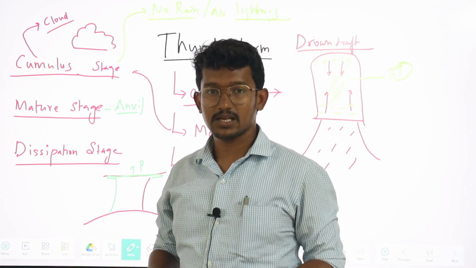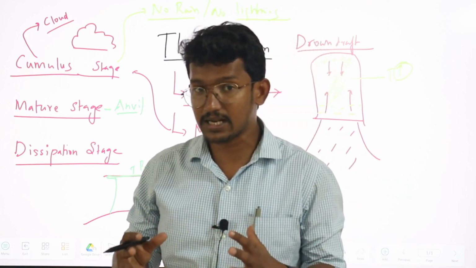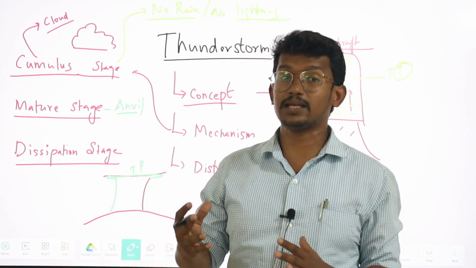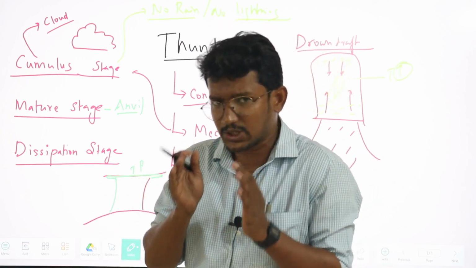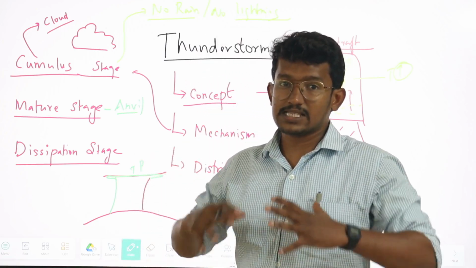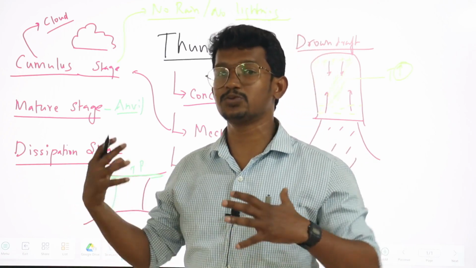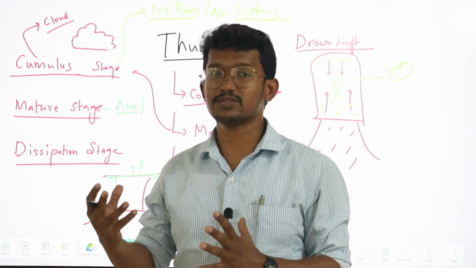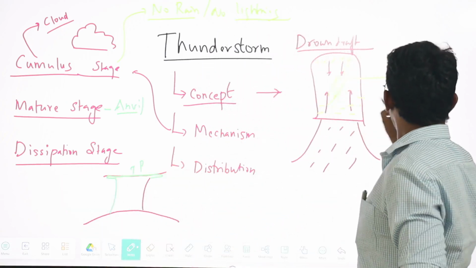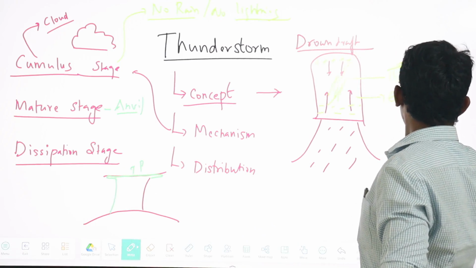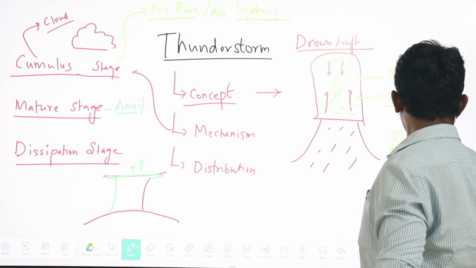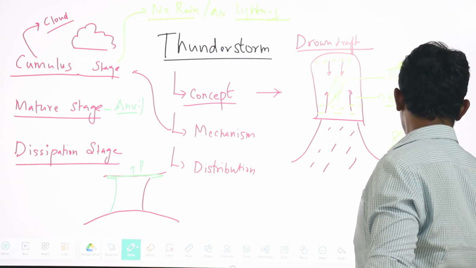And apart from that, because of this increase in temperature to an exorbitant level in a very short span of time, we experience a sudden expansion of the air parcel, leading to the formation of shock waves that will create the thunder. So, this expansion leads to the formation of shock waves, and these shock waves lead to the formation of thunder.